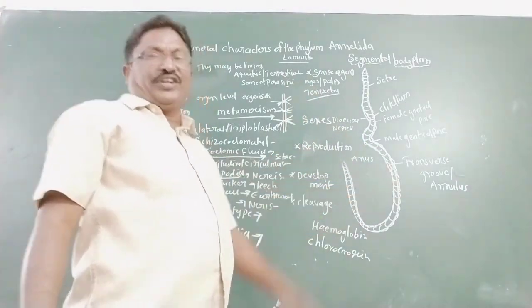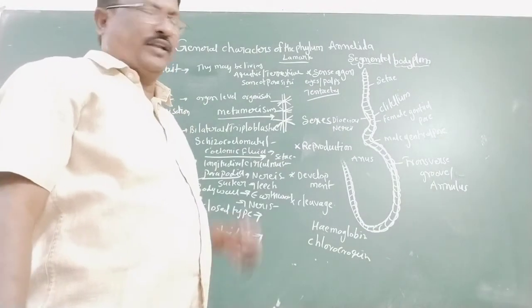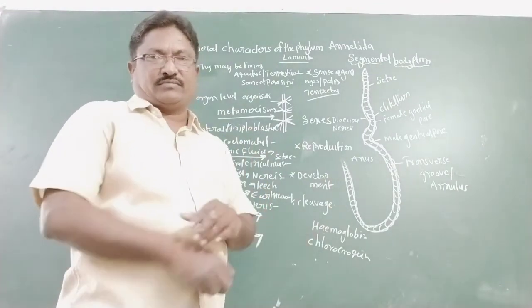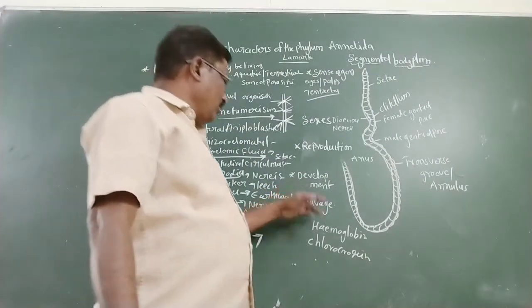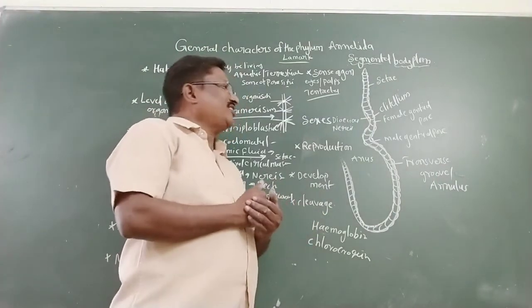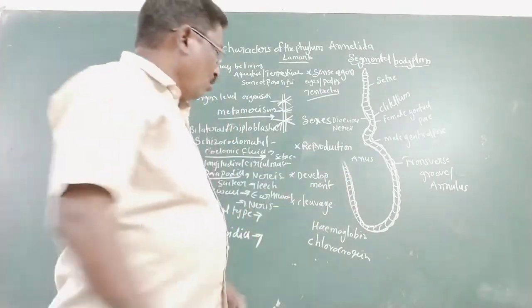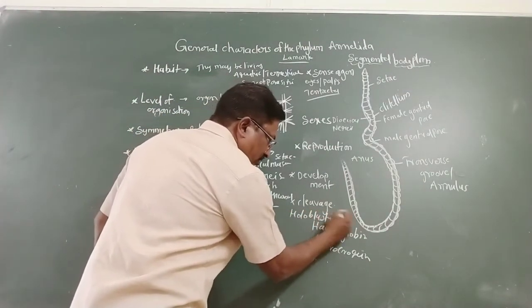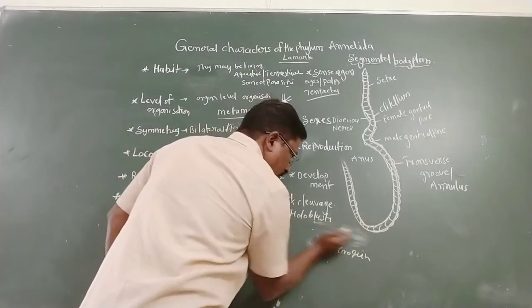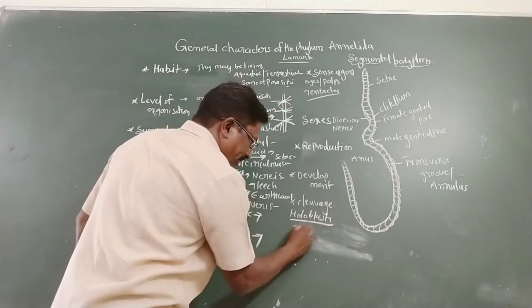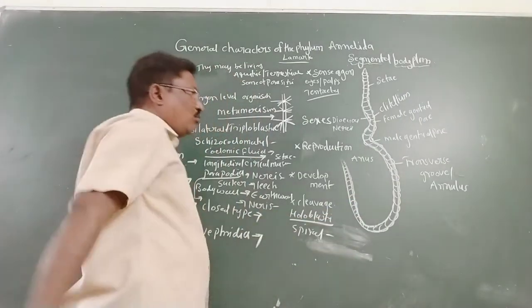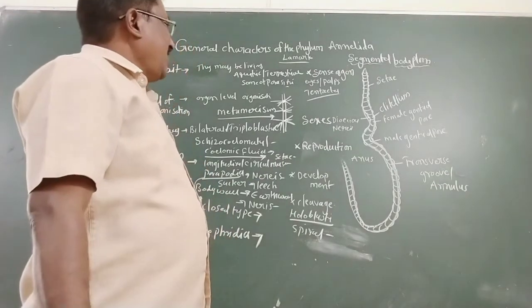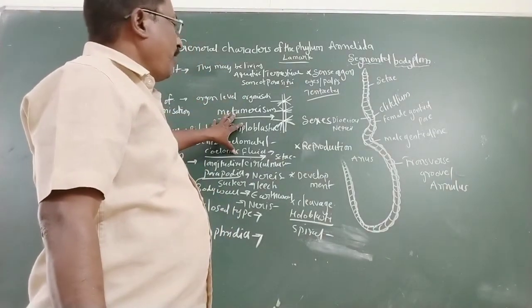Indirect development is in Nereis, which lays eggs. Cleavage is holoblastic and spiral. These are the general characters of phylum Annelida.